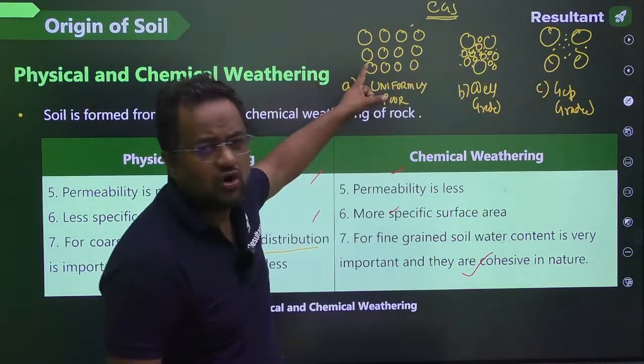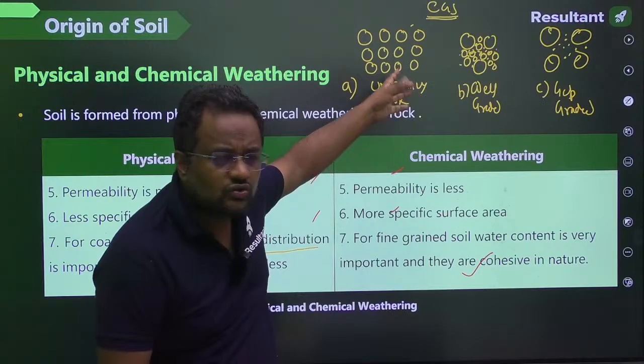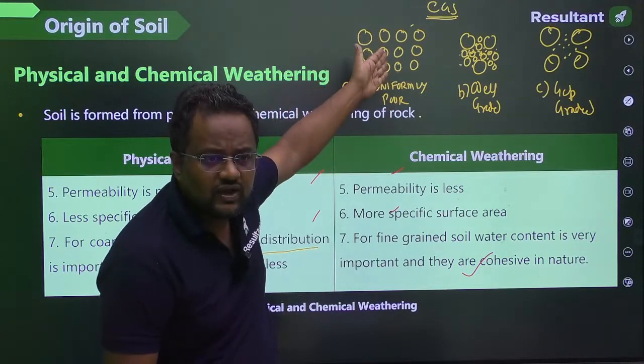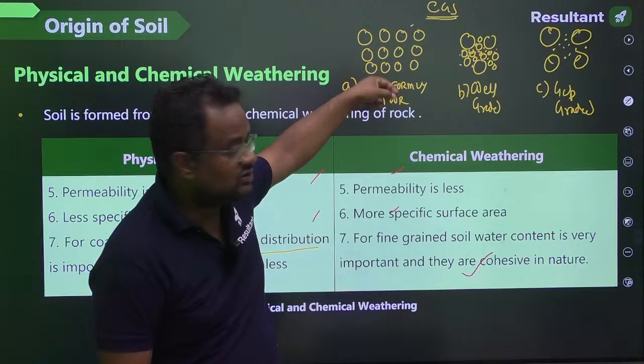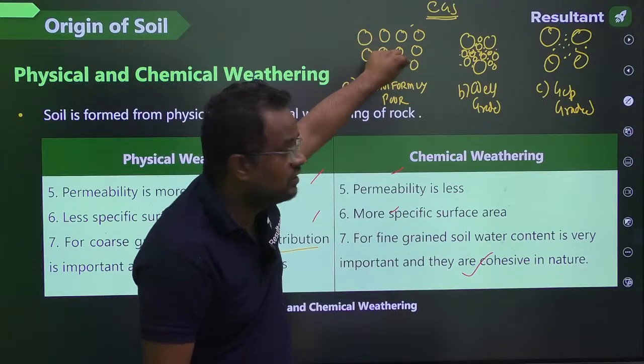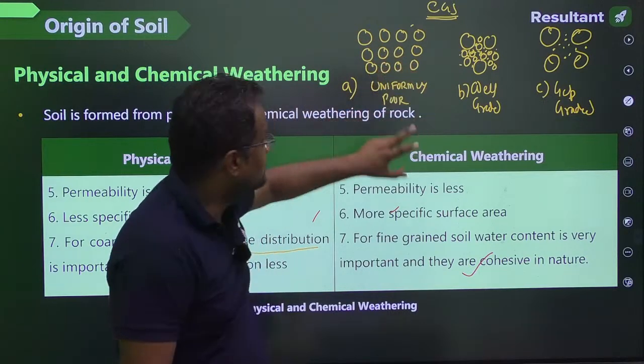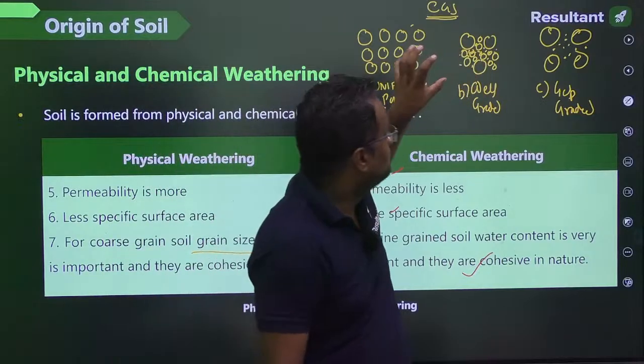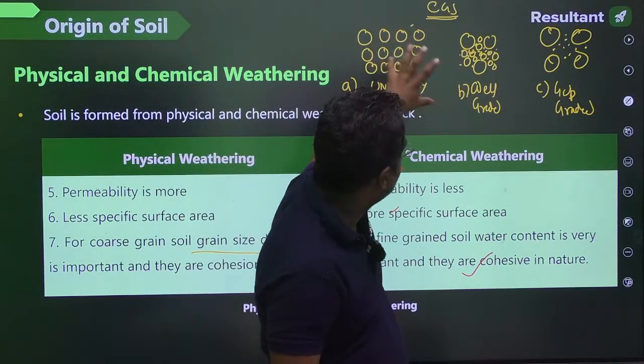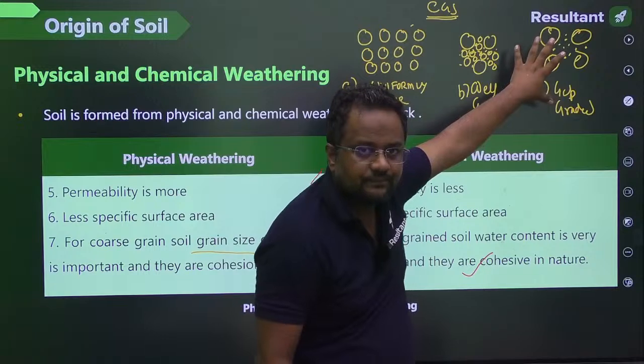This is worst: all particles of the same size. So huge voids are there. Very huge voids are there, because smaller particles are not there to go into the voids. So this is called gradation. Well graded, poorly graded, worst, best. Okay, this is called gradation.